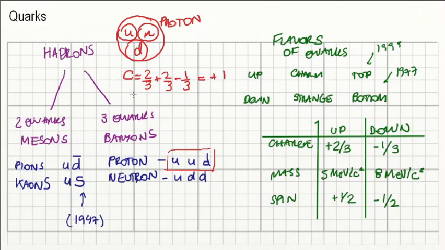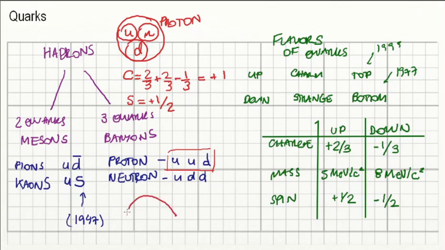What about the spin of the proton? We could also do that. So the spin, we just work it out the same way. So plus 1/2 2 times, because you've got 2 of them, and negative 1/2 just once. So that's plus 1/2, and that's the spin of a proton.